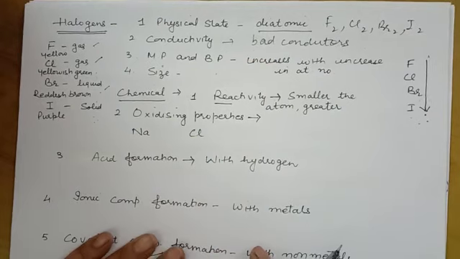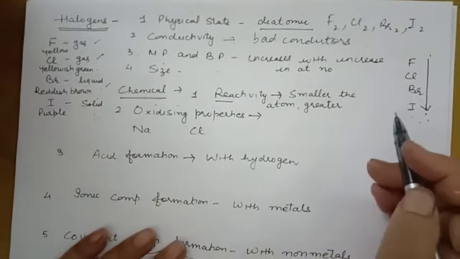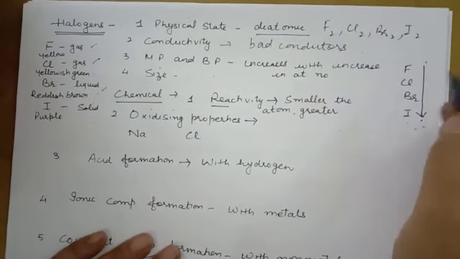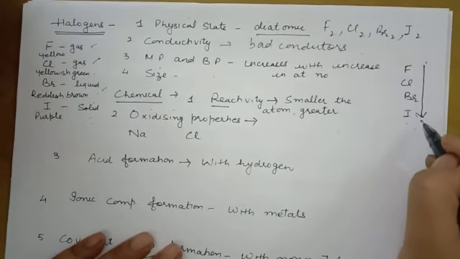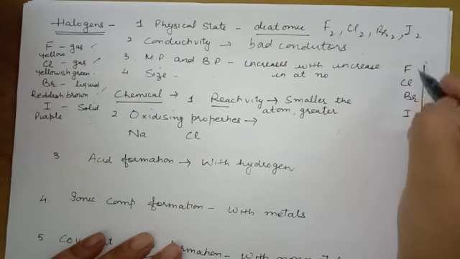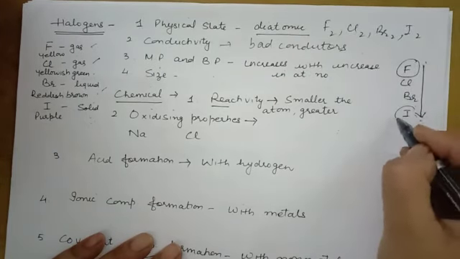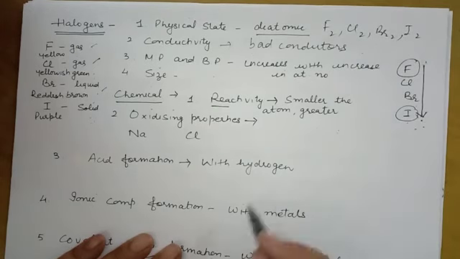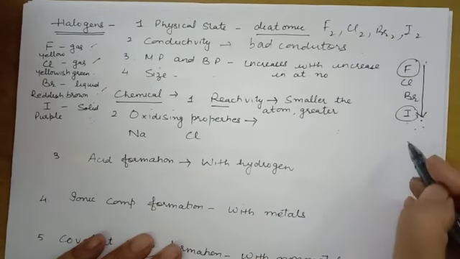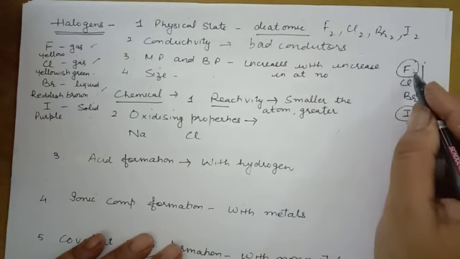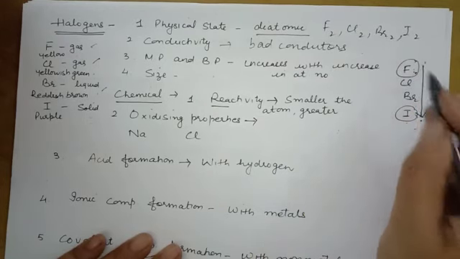Then the chemical properties. Reactivity: first of all, the smaller the atom, the greater the reactivity. As we all know, the size increases down a group. So fluorine is the most reactive and iodine is the least reactive. Reactivity decreases as we move down. The smaller the atom, the greater the reactivity.